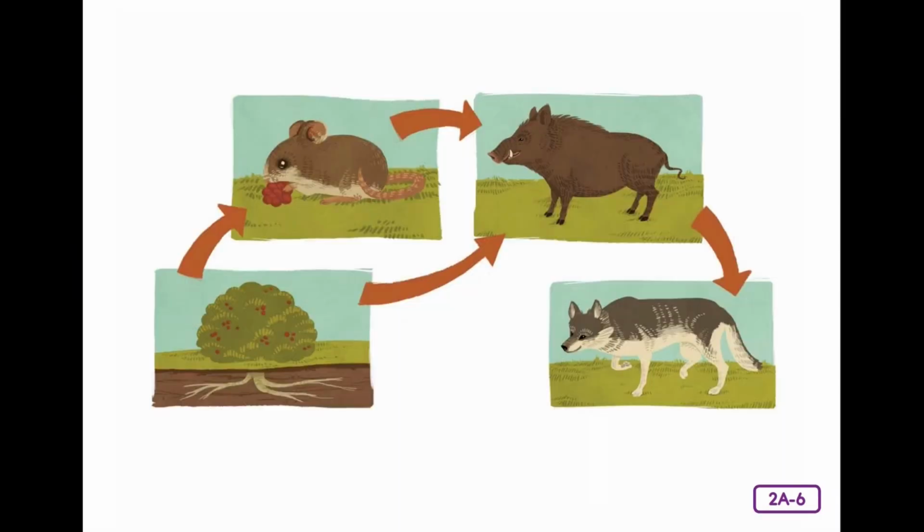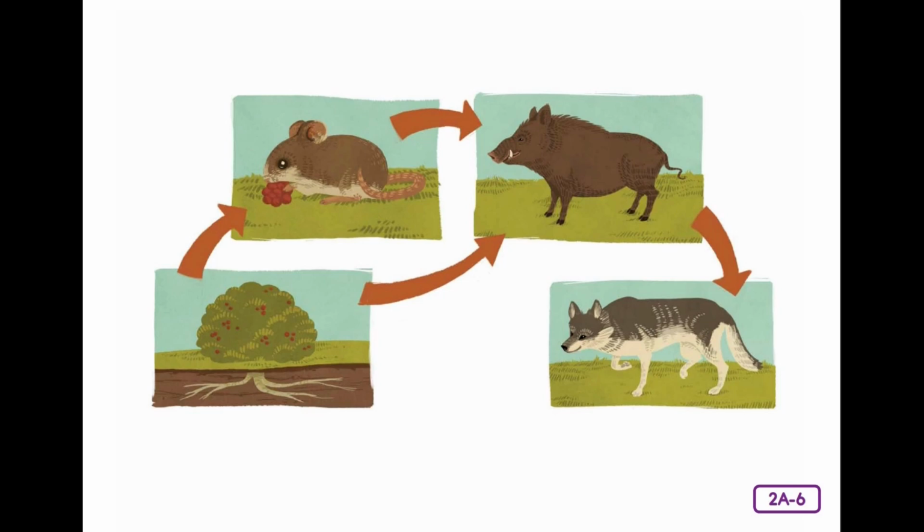The next trophic level is composed of consumers. Animals cannot make their own food. Even though animals and humans receive some energy directly from the sun, they also must consume or eat food to get the energy and nutrients they need to survive. Who can share what nutrients are? That's right, substances that provide nourishment for survival.